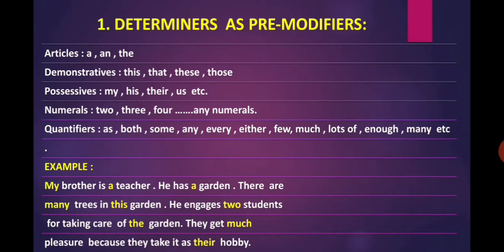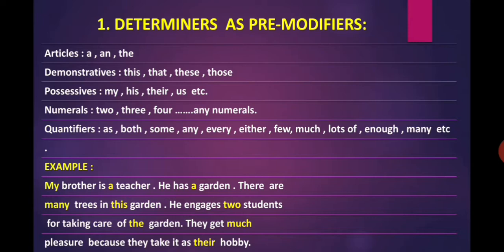Again, a teacher. A is a determiner and it is also giving the information about teacher, whether it is countable or uncountable. We know that determiners sit or come before a noun to show whether it is countable or uncountable, whether it is definite or indefinite.